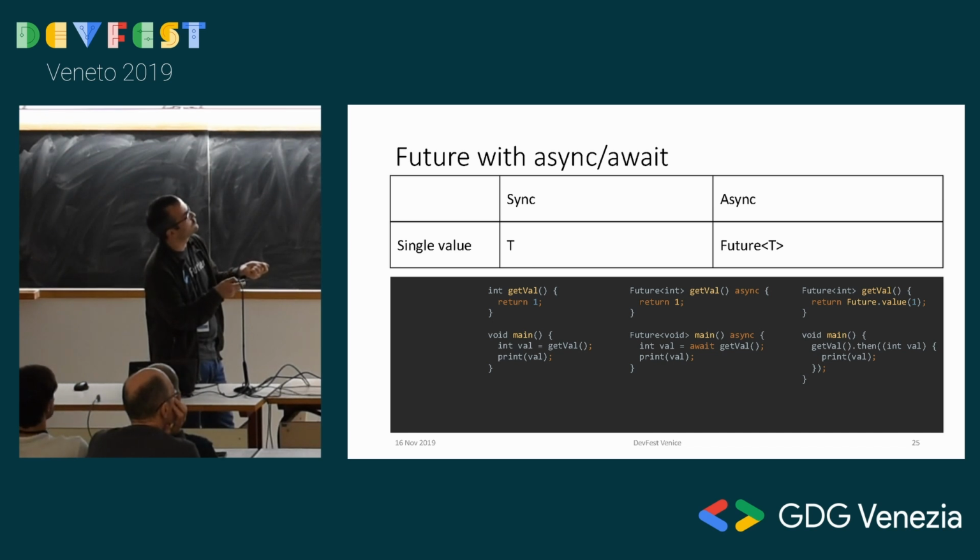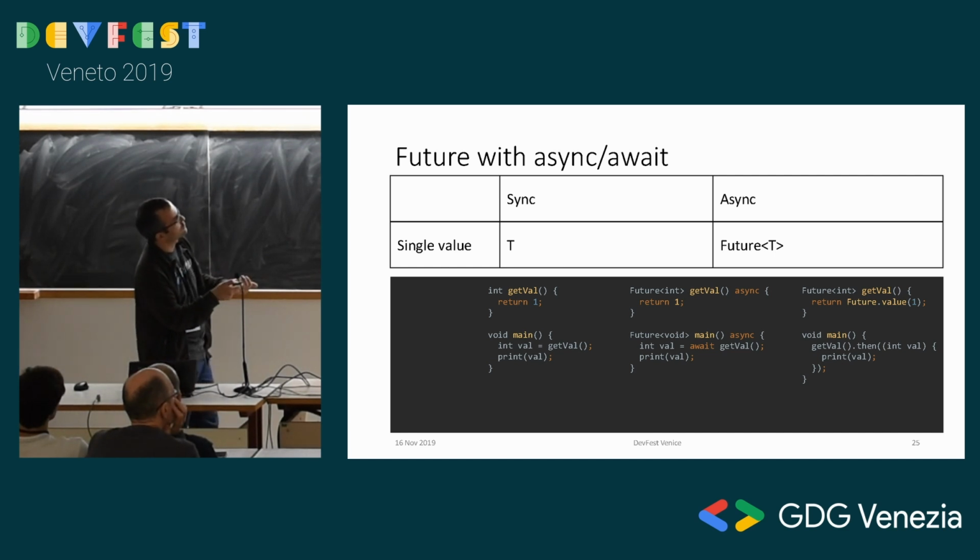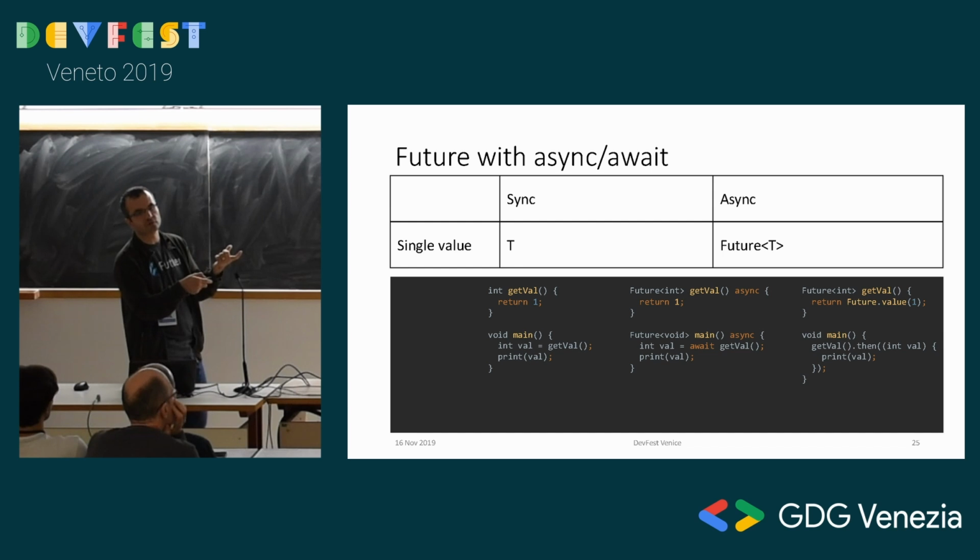But you don't return a future, you return the type itself. It automatically wraps it in a future and gives it to you a future when you call it. So when you call it, you can call it like this still. But you can call it like this, which is better. If you're in a sync function, you have to call it like this. But if you're in an async function, which your main function even can be, you call it and you put the await keyword in front of it.